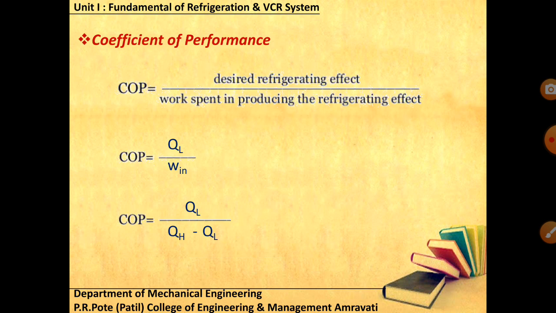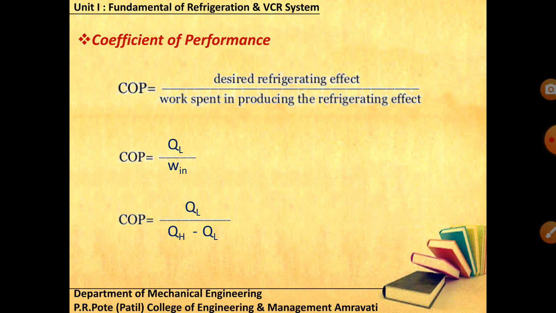Now COP is simply the ratio of your desired refrigerating effect to the work spent in producing that refrigerating effect. That is QL upon W net. This is a simple calculation, and you have already gone through this part in thermodynamics: desired effect upon work supplied. So this is your COP, and its value is always more than 1.